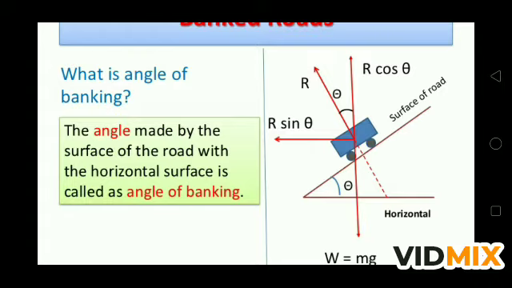So what is the angle of banking? The angle made by the surface of the road with the horizontal is called the angle of banking. Theta is the angle of banking in this figure.